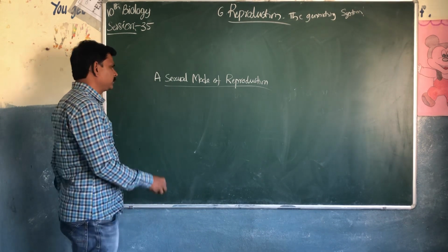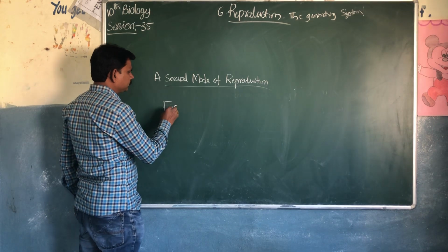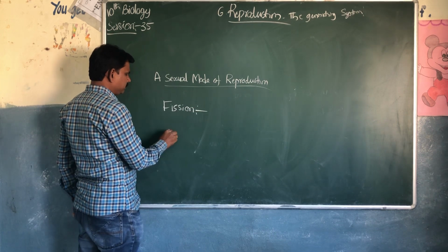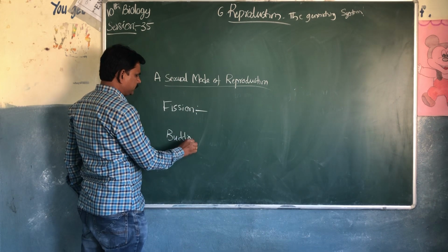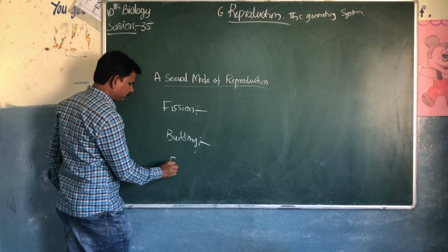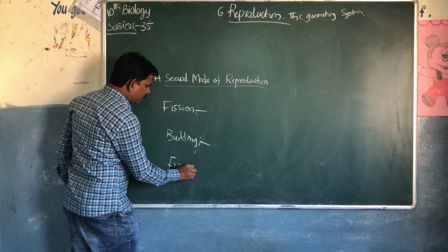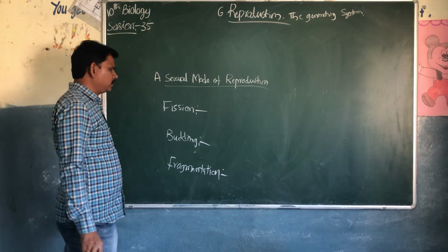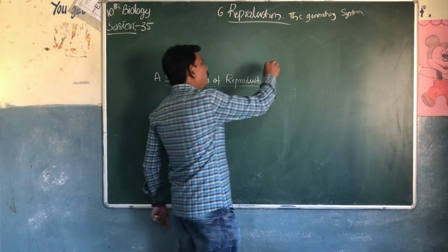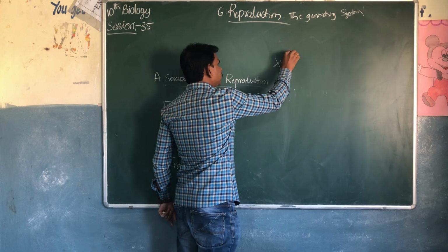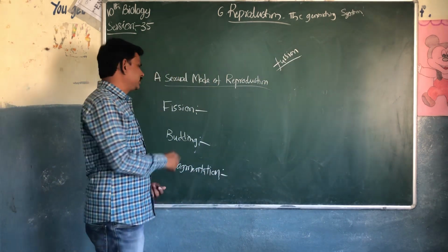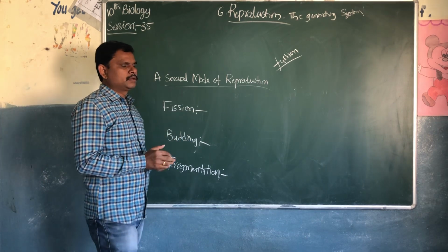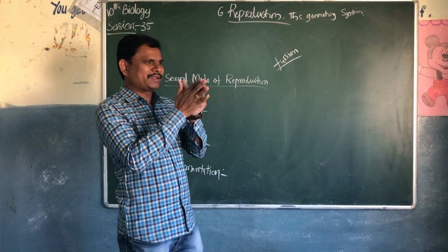One is fission. Another is budding. Then fragmentation. Fusion is different. Fuse means the male and female gametes are going to fuse together.